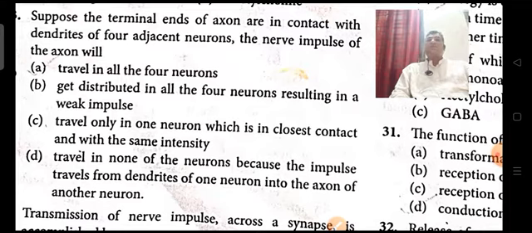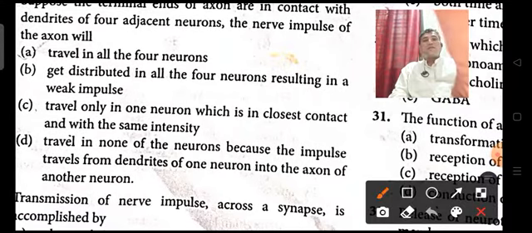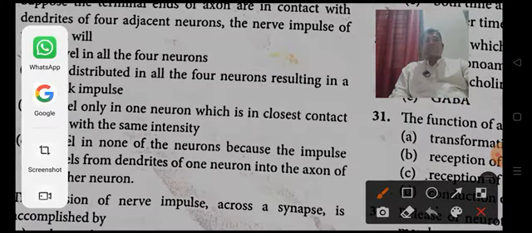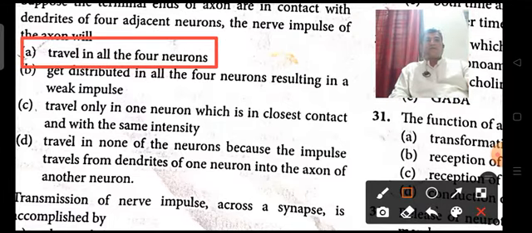The nerve impulse of the axon will travel in all the four directions. Option A.